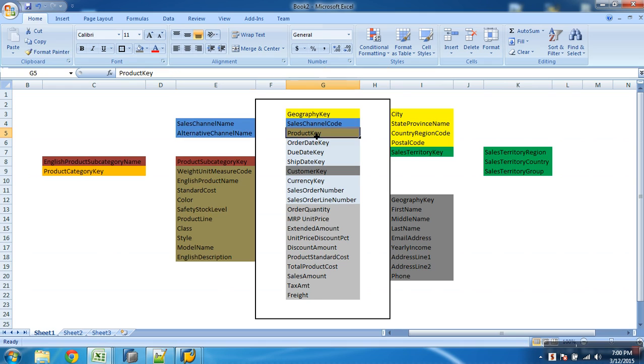Okay. Next, what is this? Product key. Obviously, again for product, you wanted what? Attributes. But look at this. I have something like English description. Can I push that to text table so that wherever I am showing product number, I'll say show the name, because the user will never understand when I show key as 587, 691. Does it make sense? No. Does it make sense when he understands with the name? Yeah. But this English description was really big. Okay. For that, what I'm trying to do, I'm just trying to put this model name, not model name, there's something English product name. I'll try to push that to text table.